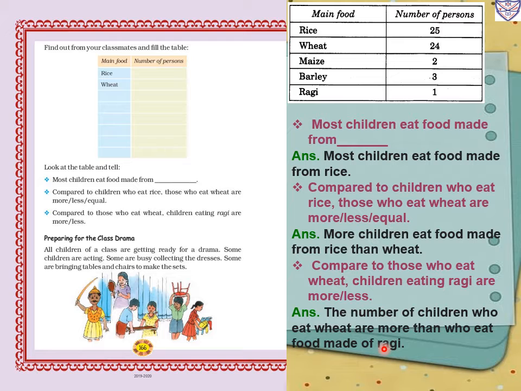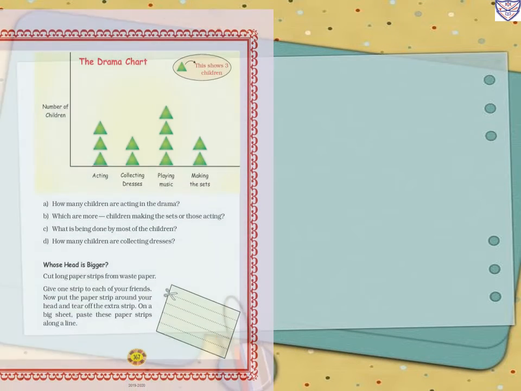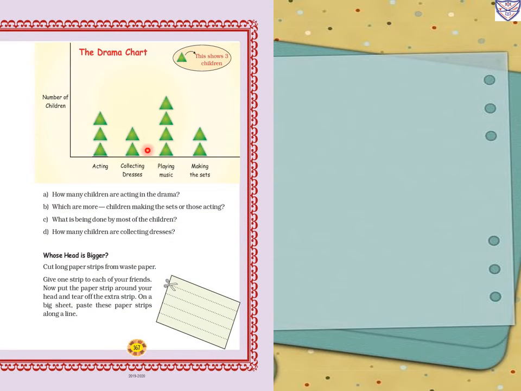Now preparing for the class drama. All children of a class are getting ready for a drama. Some children are acting, some are busy collecting the dresses, some are bringing tables and chairs to make the sets. Now page number 167. This way they have given the graph, the drama chart, number of children. This one symbol, a triangle, shows 3 children.